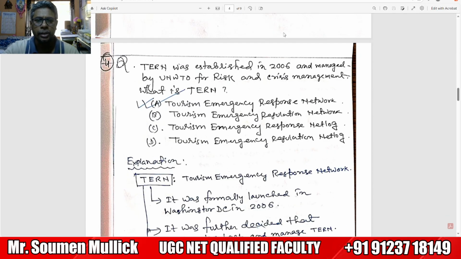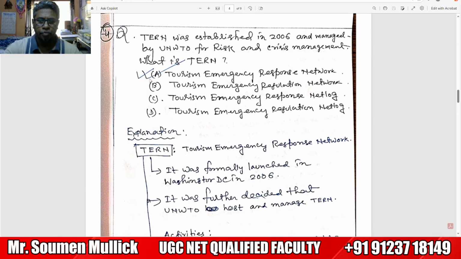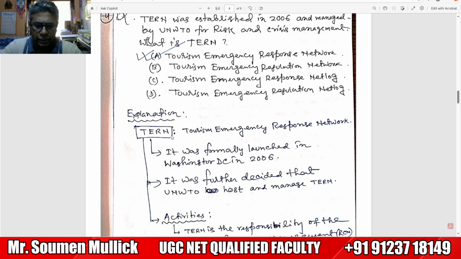Next question is: TERN was established in 2006 and managed by UNWTO for risk and crisis management. What is TERN? The question is, what is the full form of TERN? TERN full form means Tourism Emergency Response Network. Tourism Emergency Response Network. So, when was it formed?